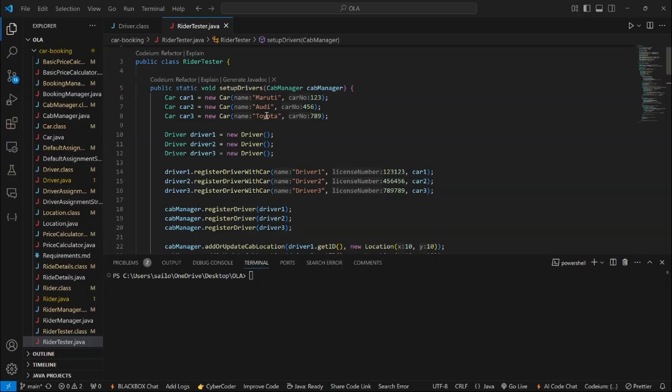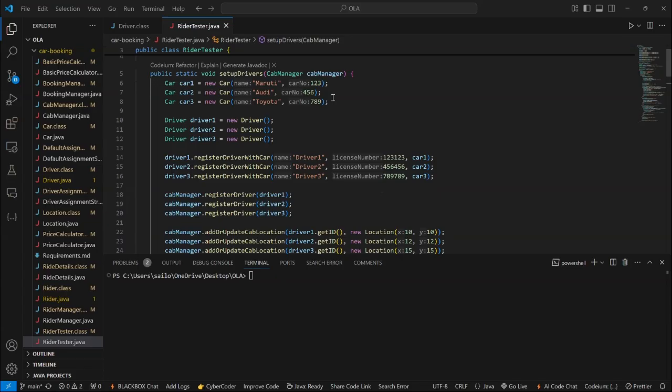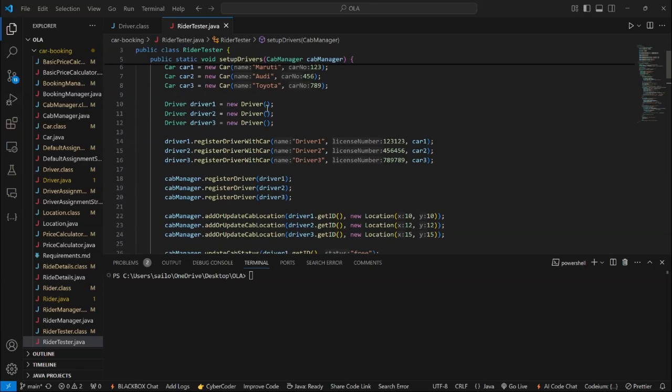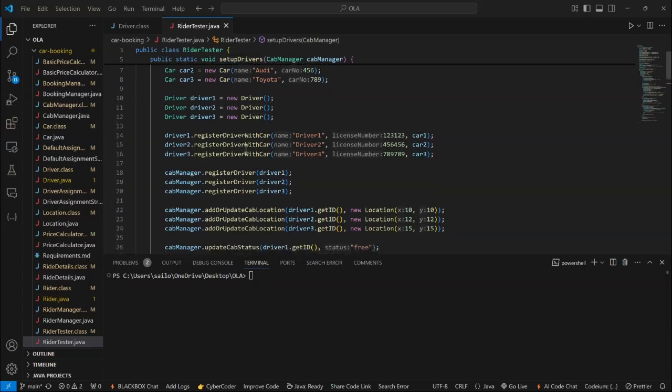At first, we are going to start our process by setting up our drivers. This setup drivers method is in the cab manager. First, we have created objects for our cars as car 1, car 2, and car 3, as you can see here, and we have initiated the cars and the car numbers here. And here we have created our objects for our drivers, giving them names and license numbers and registering them in our cab manager.